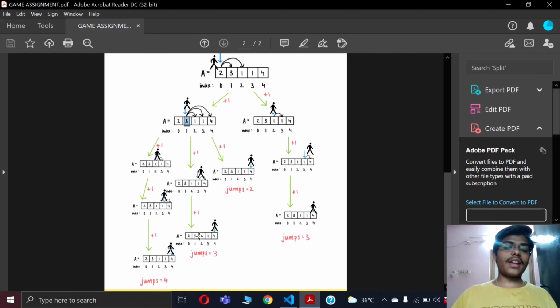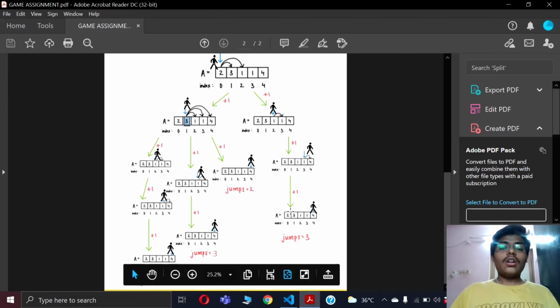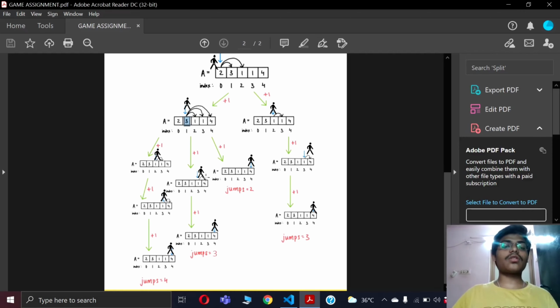So we calculate the minimum jumps, and among 4, 3, 2, 2, 2 is the minimum number, right? So for this array a person could make a minimum of 2 jumps to reach the end. So this is the game concept, and as we discussed earlier, there will be two persons, and the person who reaches the end in minimum jumps is the winner.